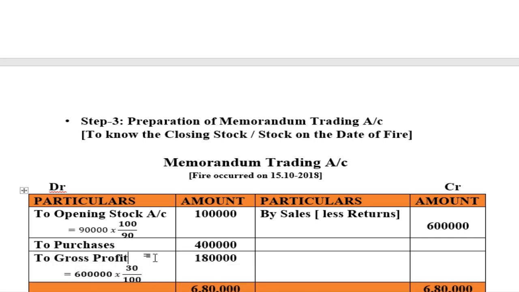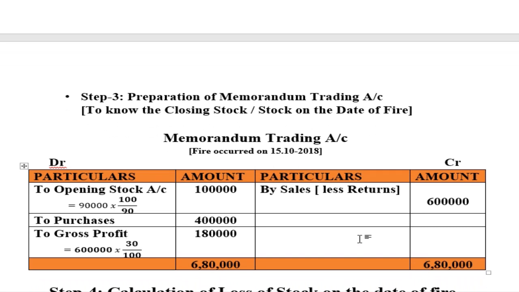What is the rate of gross profit? That is 30%. 6 lakh into 30 divided by 100, you will get 1,80,000 rupees. Now to make the total, 1 lakh plus 4 lakh plus 1,80,000, you will get 6,80,000. Now 6,80,000 minus the credit side, that is sales of 6 lakh. The difference is 80,000. So this difference of 80,000 will be called the closing stock or balancing figure.